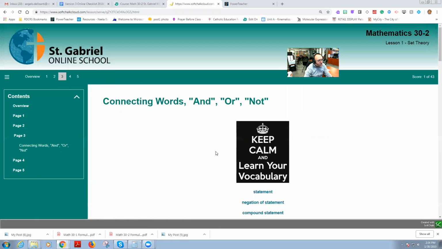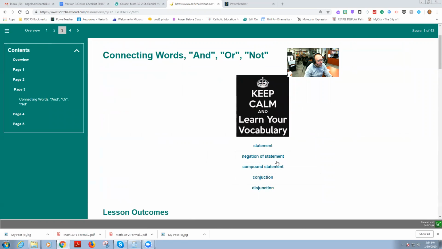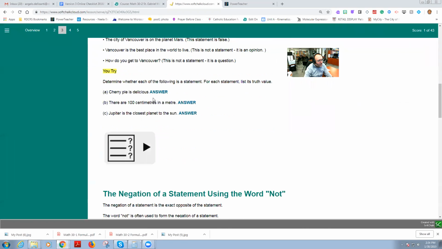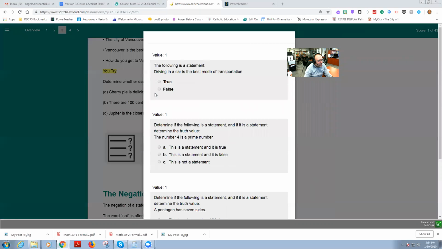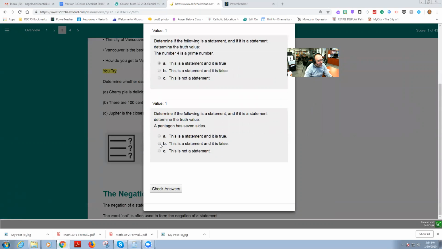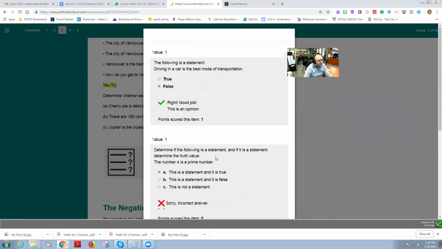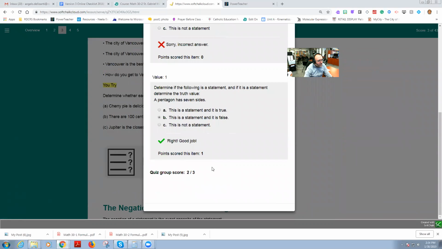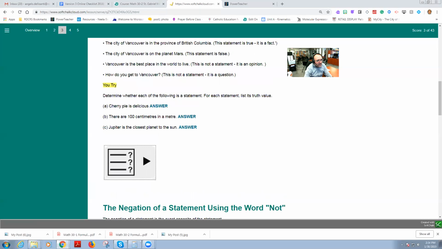Every page you go to, you'll find a new set of questions. On page 3, there is some more vocab you need to learn. Hover over it and it will tell you what they are. Here are some check answers right off the bat, you try, and here is a new set of questions. If I literally guess these following 3 and check my answers, I got 1 right, and the last one I got right too. So I got 2 out of 3, hence the score you see over here, 3 out of 43.